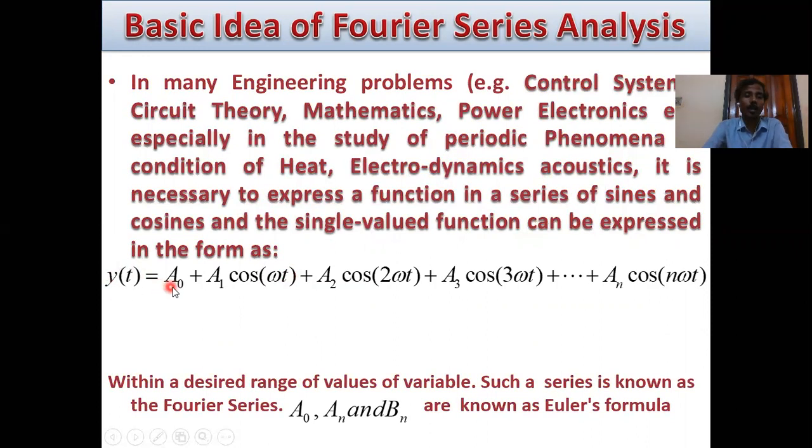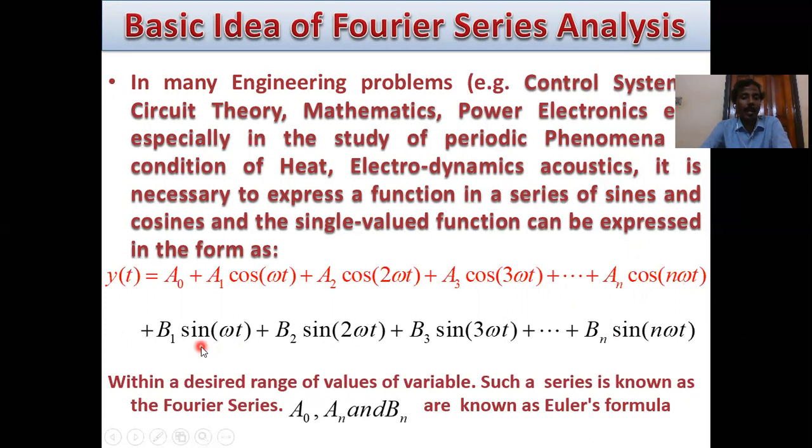y of t equals a0 plus a1 cos omega t, a2 cos 2 omega t, a3 cos 3 omega t, plus ... plus an cos n omega t, and plus b1 sin omega t plus b2 sin 2 omega t plus b3 sin 3 omega t plus ... plus bn sin n omega t.